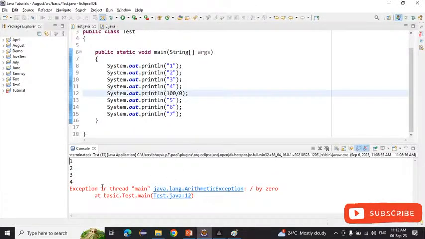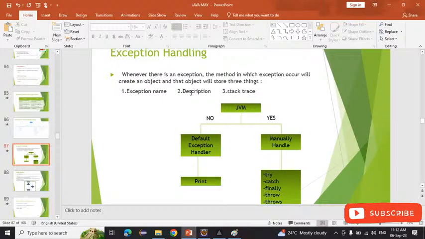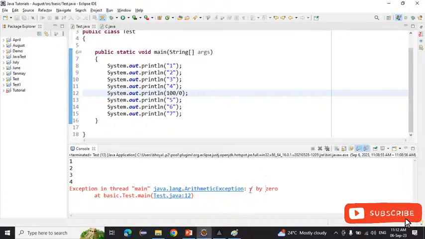So inside the object we have three things. First thing, see here, sorry, not this one, this is the exception name. Which exception occurred here? That is the arithmetic exception. After that, what is the second thing we have? Description. The exception occurred due to divide by 0.